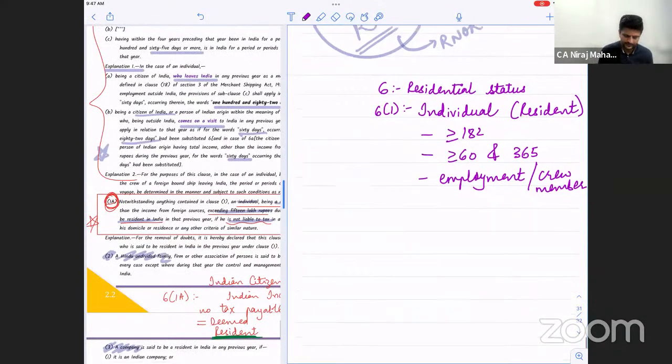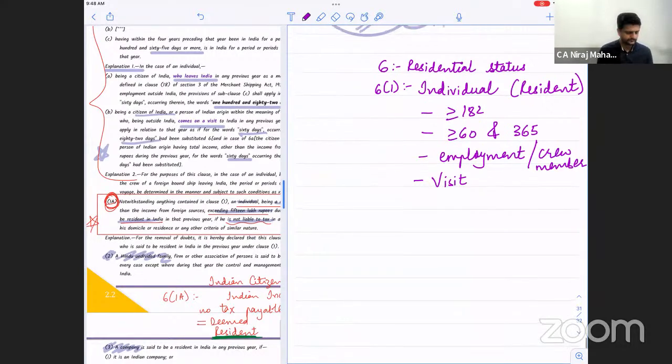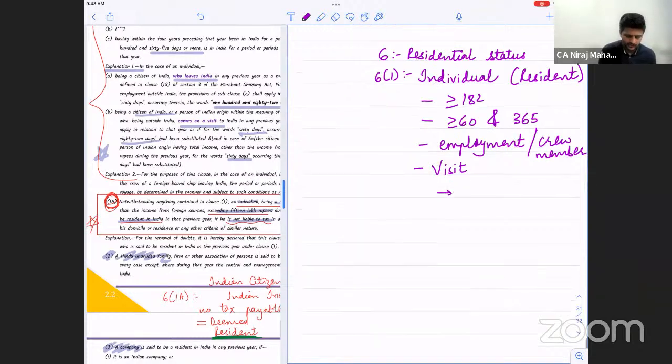Then for visit, you will have two cases. For visit, I'm obviously writing person of Indian origin or Indian citizen. If Indian income is exceeding 15 lakhs, then you replace 60 with 120 to become a resident.